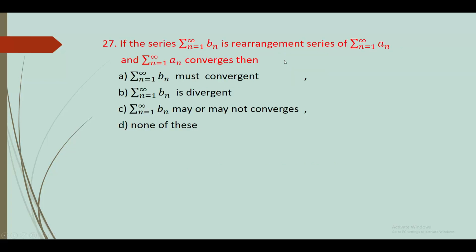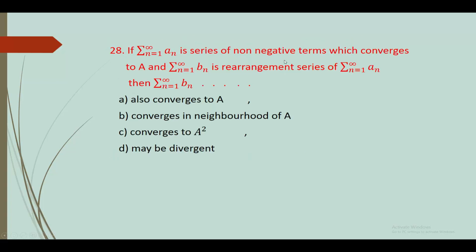Next, 27. If the series sigma n varies from 1 to infinity Bn is a rearrangement series of sigma n varies from 1 to infinity an and sigma an converges, then A option, sigma Bn must be convergent, B option, sigma Bn is divergent, C option, sigma Bn may or may not converge, and D option, none of these. Answer is C option, sigma Bn may or may not converge because sigma Bn is a rearrangement series of sigma an. So sigma Bn may or may not converge.